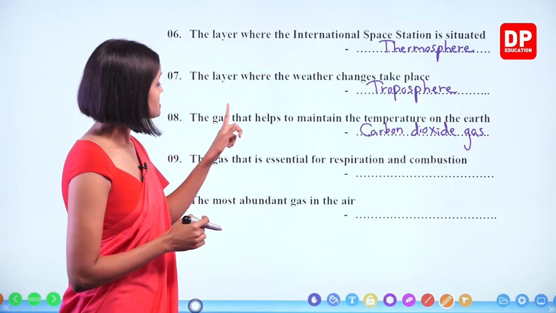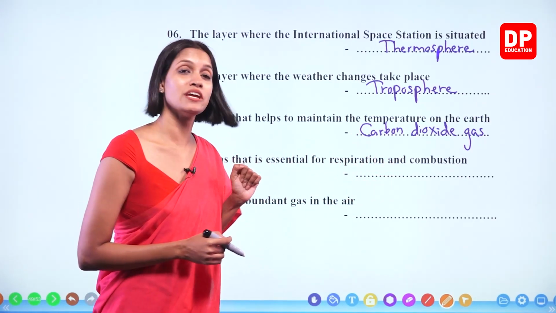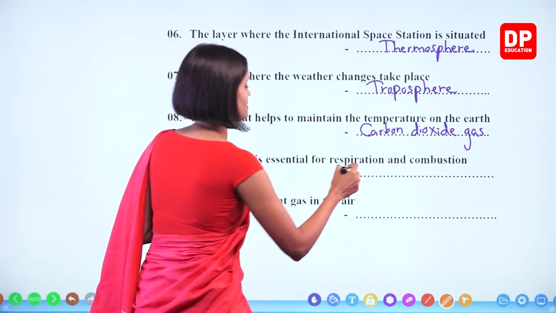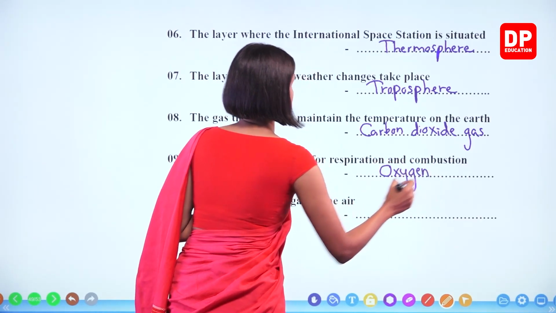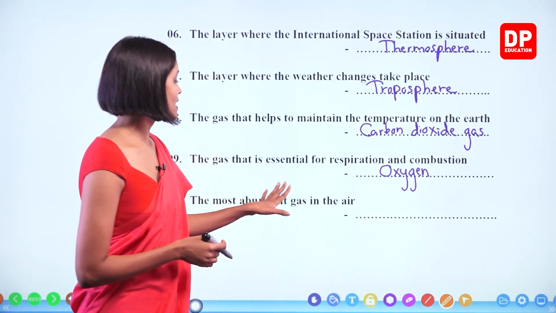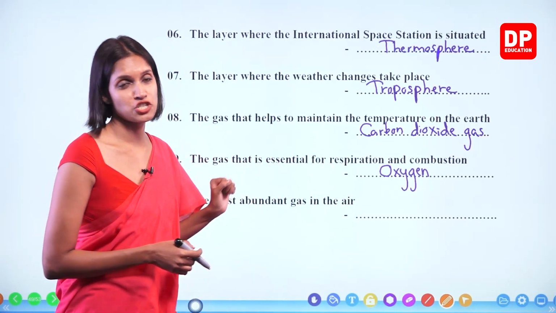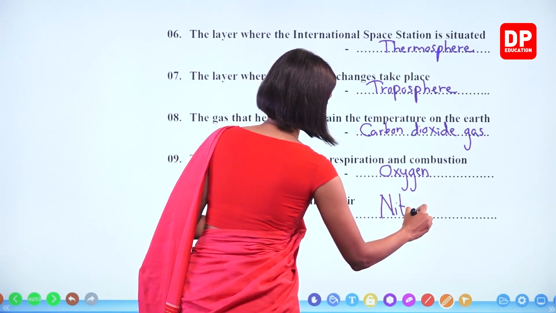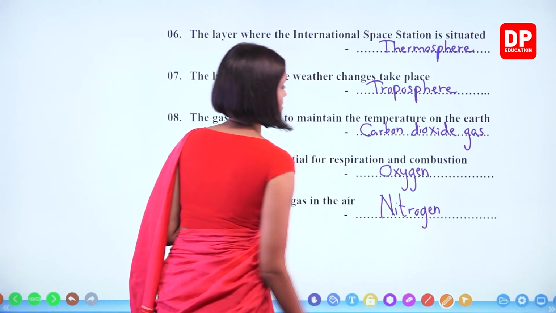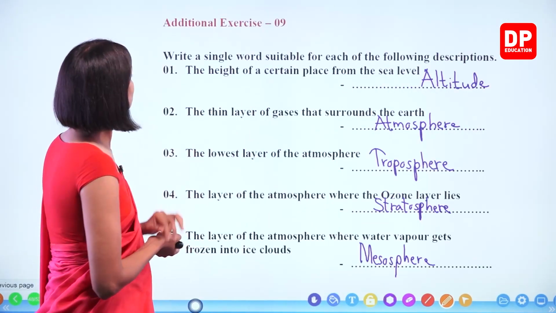The gas that is essential for respiration and combustion, what is that, children? Respiration, oxygen. And the most abundant gas in the air is nitrogen gas, 78%. Right, children? We'll go from the beginning of this.